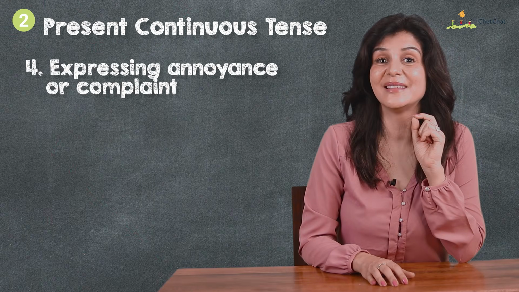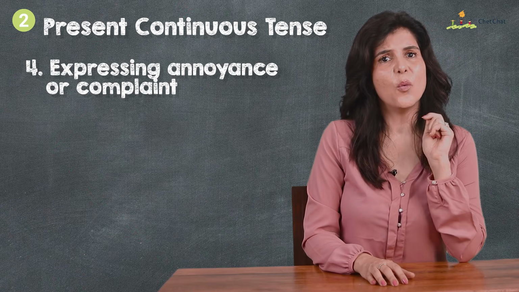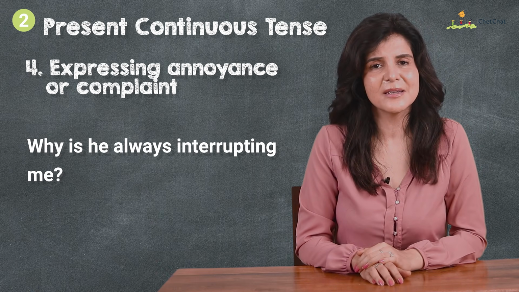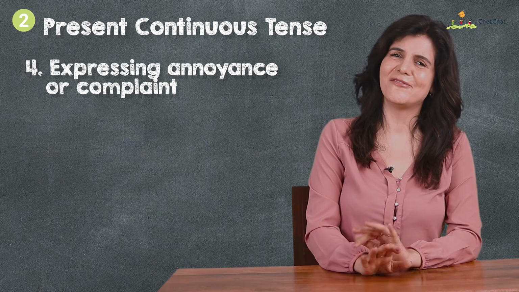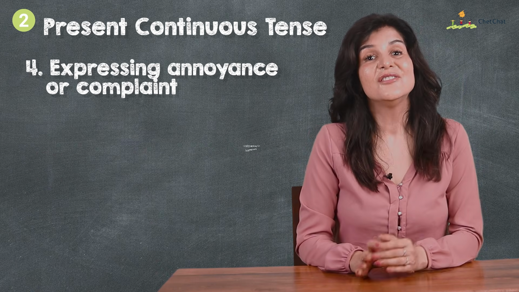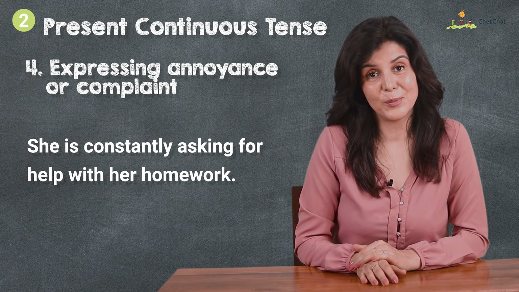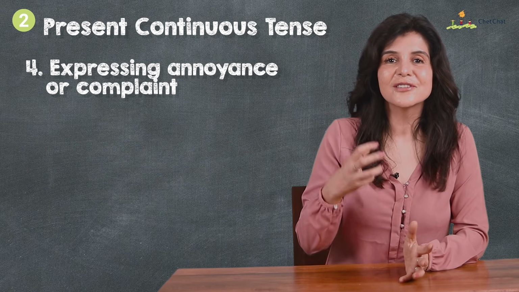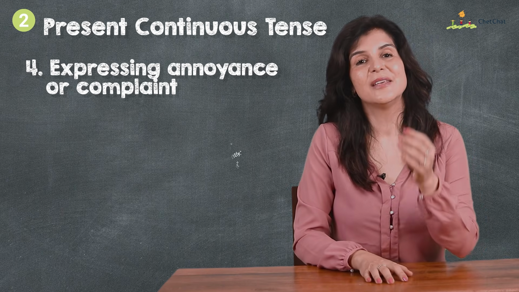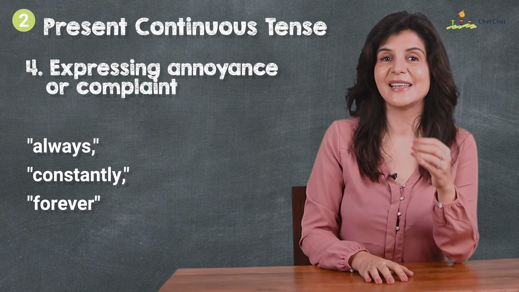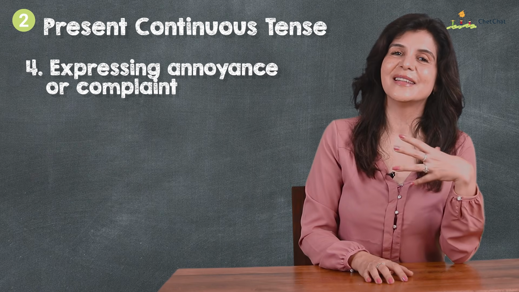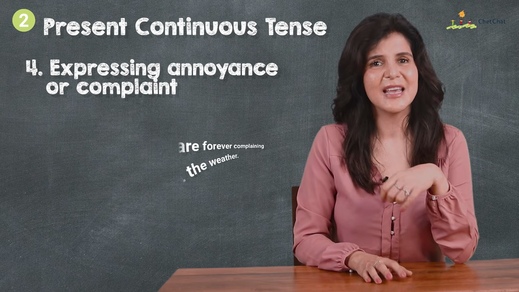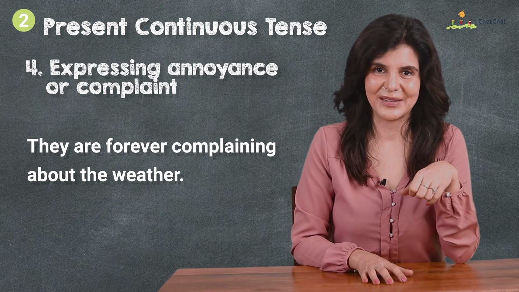Four, for expressing annoyance or complaint. Why is he always interrupting me? Oops, it can be very annoying indeed. She's constantly asking for help with her homework. This usage is for ongoing actions causing frustration, and the use of always, constantly, and forever adds further emphasis to the annoyance. They are forever complaining about the weather.